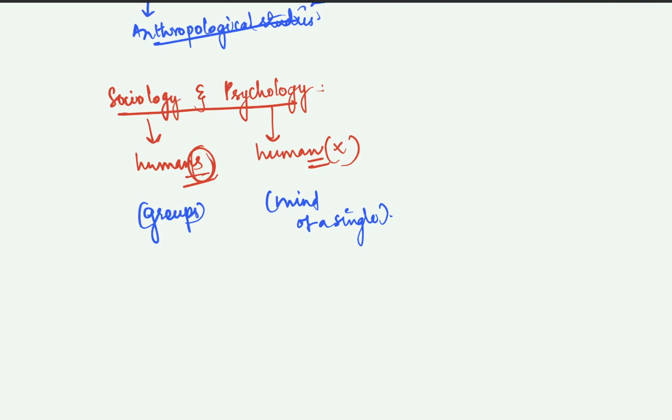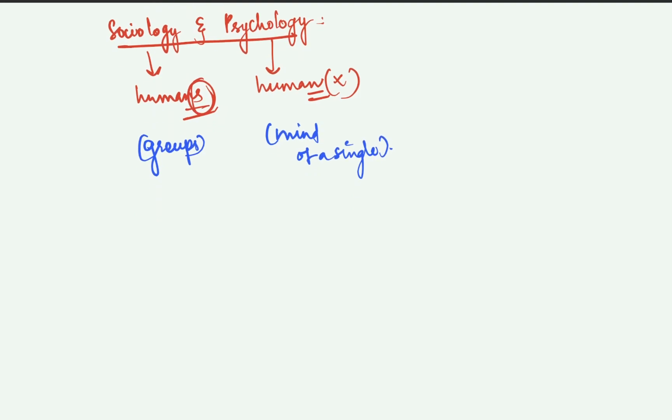And secondly, if you see the convergences between them, nowadays there are many things in sociology that use psychology. For example, if you see Mead's symbolic interactionism.